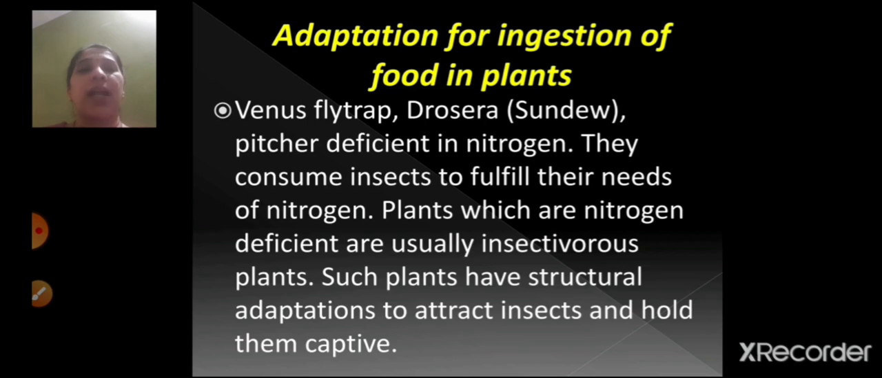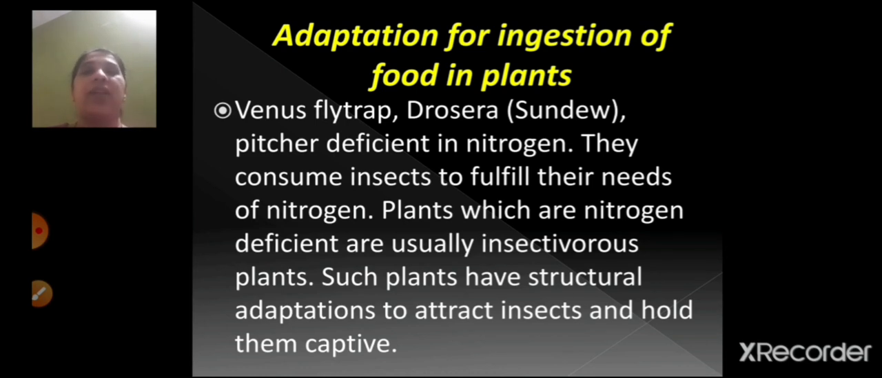So plants which are nitrogen deficient are usually insectivorous plants. So insectivorous plants are those which eat insects, right? That means they are nitrogen deficient. The deficiency is there in these plants. So these plants have got structural adaptation to attract insects and hold them captive. So what is the adaptation of these plants? They have the ability to attract the insects. So they trap these insects and they hold it and they eat it, right?